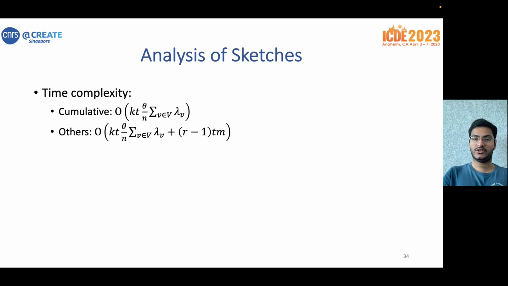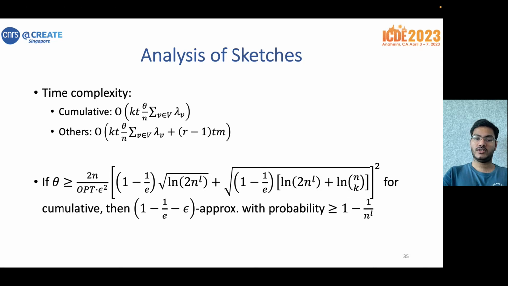The time complexity for the sketch-based method is similar to those for the random walk-based method, except that it takes into account the fact that we only sample random walks from theta randomly chosen nodes. As far as the minimum value of theta is concerned, the details can be found in the paper. In particular, we point out the one for the cumulative score, which is that if theta satisfies at least this value, then our algorithm with a high probability has a 1 minus 1 over e minus epsilon approximation guarantee.